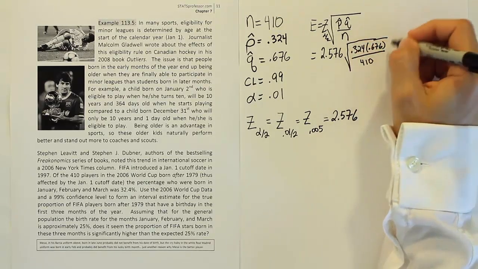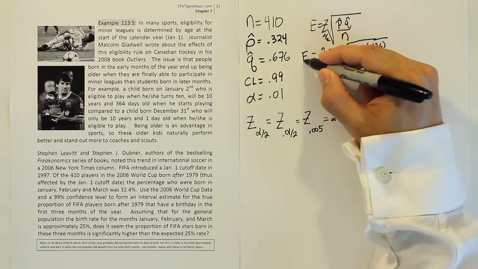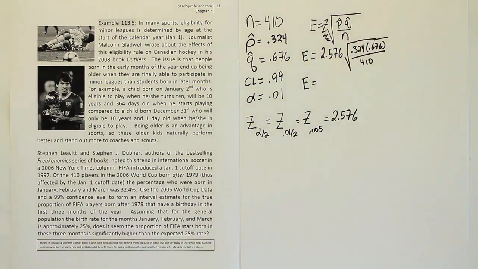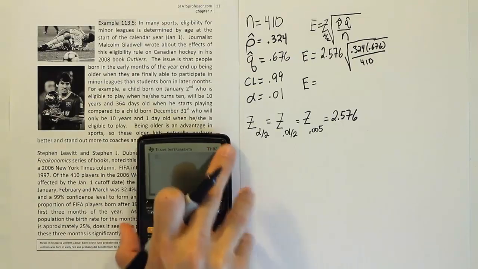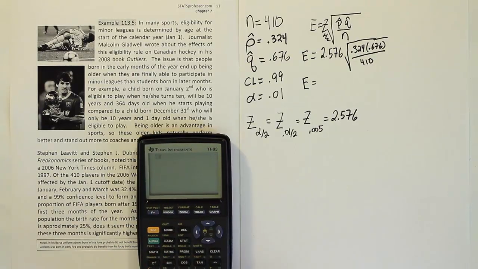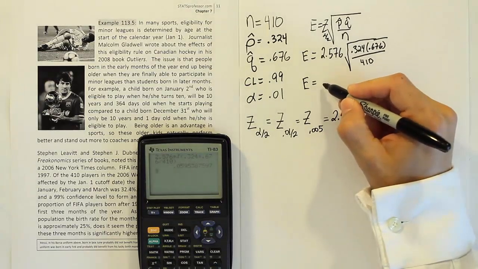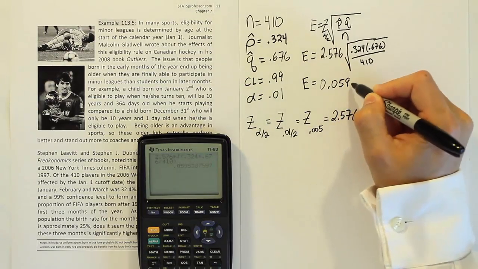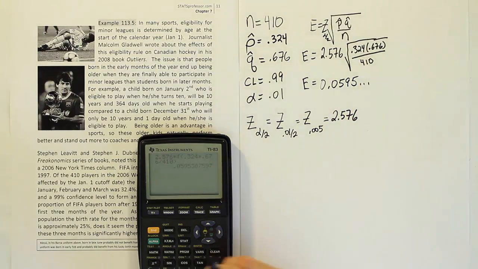All right, so you're going to take this value and eventually come up with E. So let's see what that gives us. Okay, so we have 2.576 times the square root of 0.324 times 0.676 divided by 410. Close up the parenthesis, hit enter, and we get our answer for E. It's basically 0.0595... I'm going to store it in my calculator so I have it for use later. So store into X, and then let's finish it up for our last step.